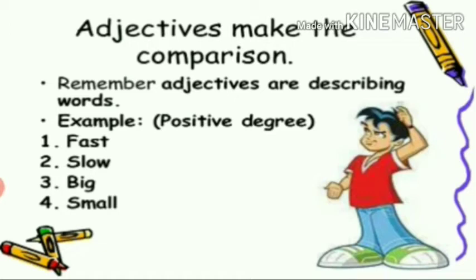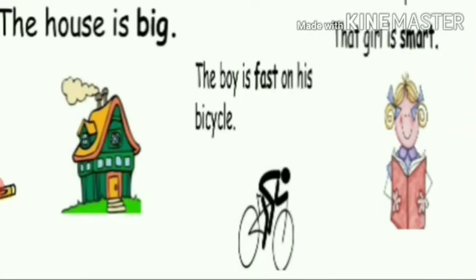The boy is tall. We are describing the boy. How is the boy? Tall. So fast, slow, big, small, tall, beautiful, sweet, tasty, all these are positive degree. The normal words are called positive degree. Okay. See, the house is big. How is the house? It is big. Describing the house. So big is positive degree.